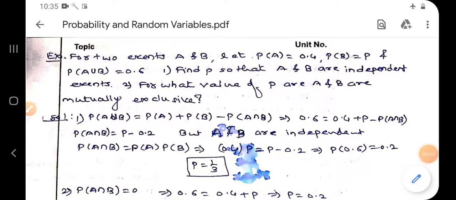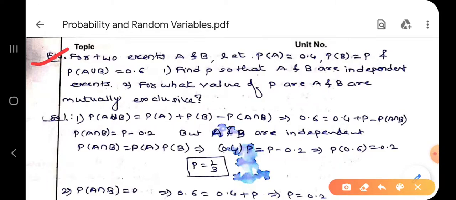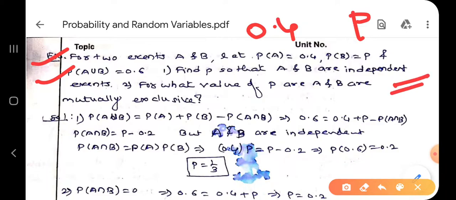Now here, for two events A and B, read the question carefully. For two events A and B, let P of A is equal to 0.4. P of A is given as 0.4. P of B is P, some notation P. P of A union B is 0.6. The first question is, find P so that A and B are independent.